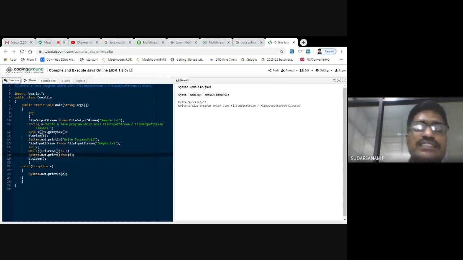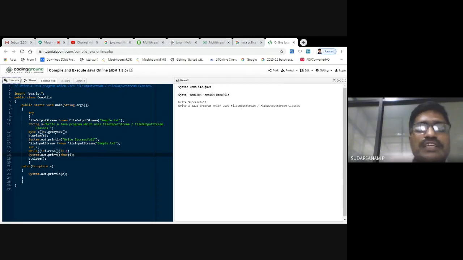Some of the Viva questions they are asking that one. Read some text in the particular file and display it on the monitor. In that case, what you can do is create one file directly, sample.txt. You write the multiple lines. That way also is possible. So multiple lines you can enter, then you can write from here.